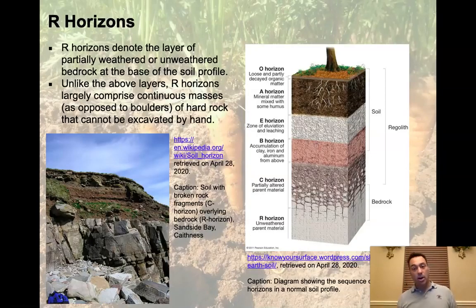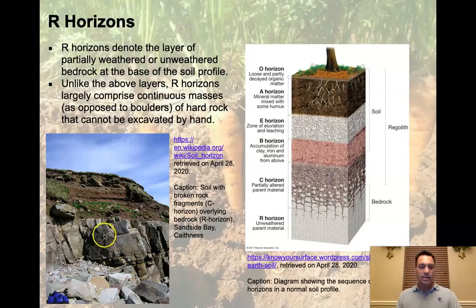All right, so we've got to talk about R horizons. If we've talked about C, we might as well go all the way to R. So R horizons denote the layer of partially weathered or unweathered bedrock at the base of the soil profile. So here we have a soil profile, cut right into this cliff face. Unlike the above layers, R horizons largely comprise continuous masses of hard rock that cannot be excavated by hand. So here we see that hard rock down here.